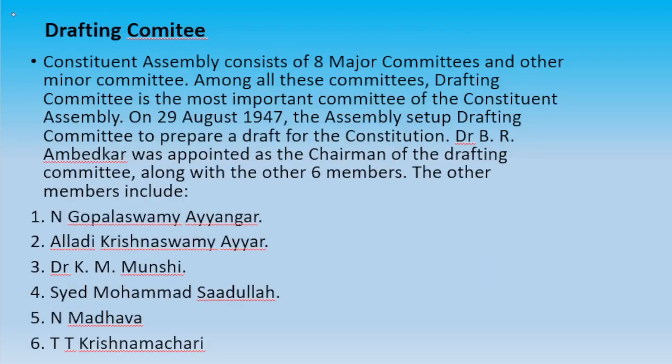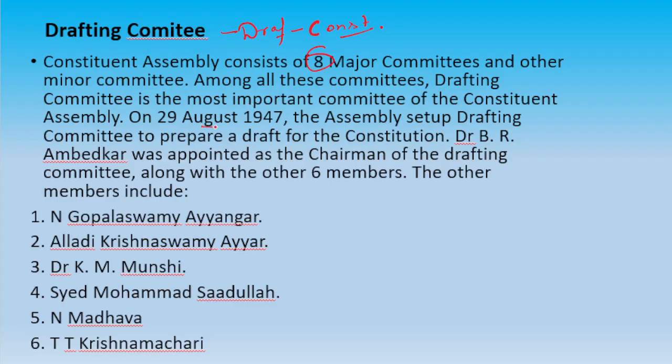So the drafting committee was the main committee among the 8 major committees. Why? The main work of the drafting committee was to draft the constitution. The Constituent Assembly had 8 major committees. Among all these committees, the drafting committee was main, because the work assigned to it was to write the Constitution of India.